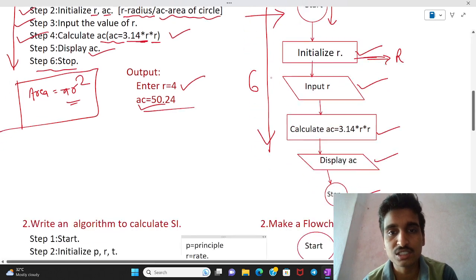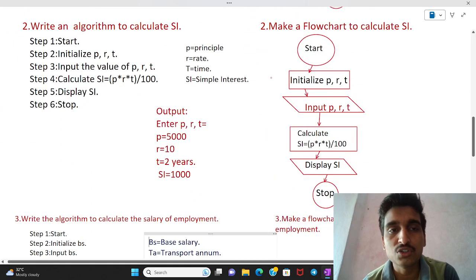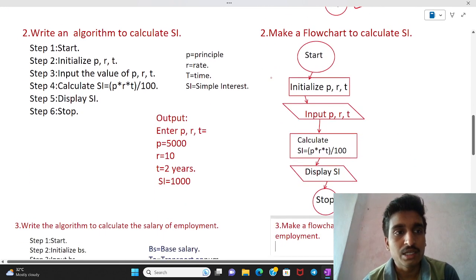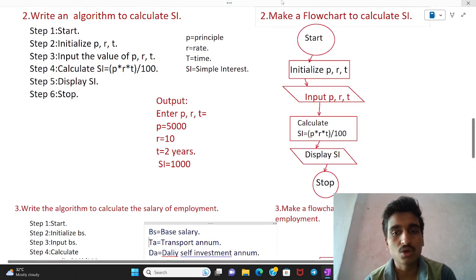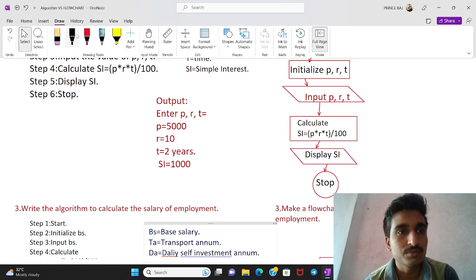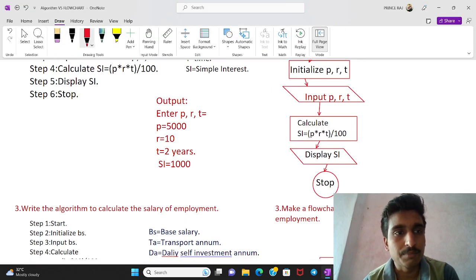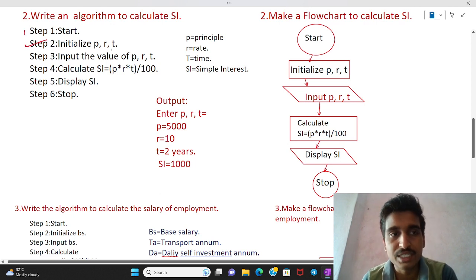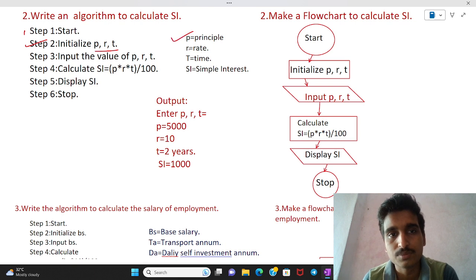Let us consider the next example. Make an algorithm to calculate the SI. In this case, first we do a start button, then initialize P, R, T. P is known as principal, R is known as rate, T is known as time.